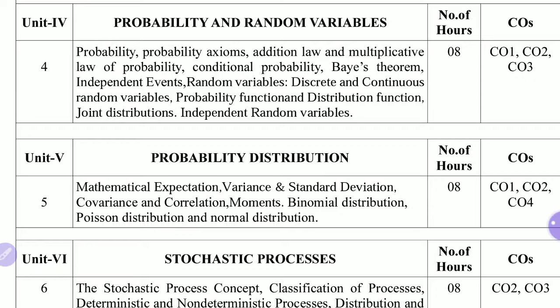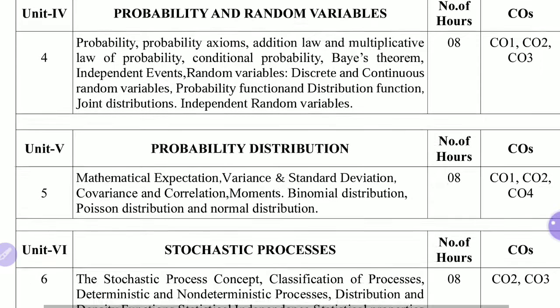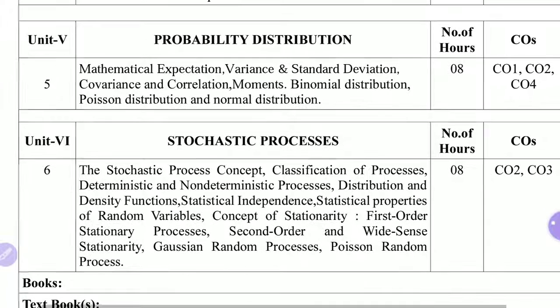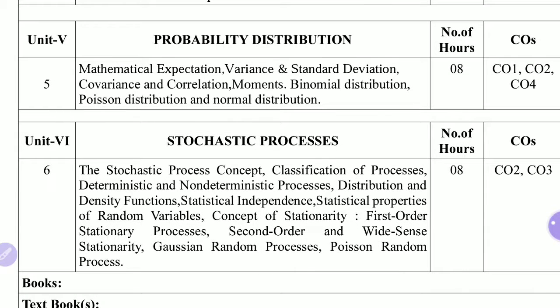At the end, based on whatever topics we are going to discuss in unit number 4 and 5, comes the stochastic process. The meaning of stochastic process is random process. Stochastic means random. Okay, so stochastic process means random processes. For studying this, you must know the difference between discrete random variable and continuous random variable. You must know about random variables, then only are we going to understand random processes.